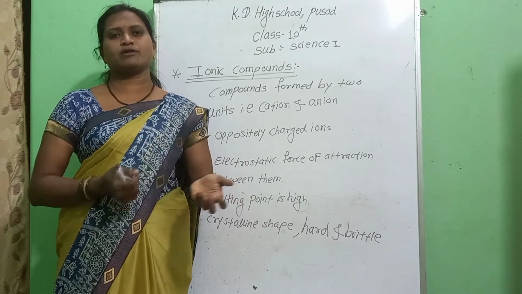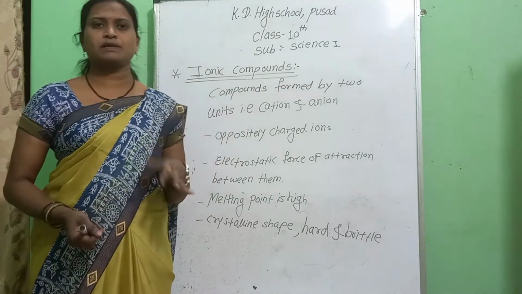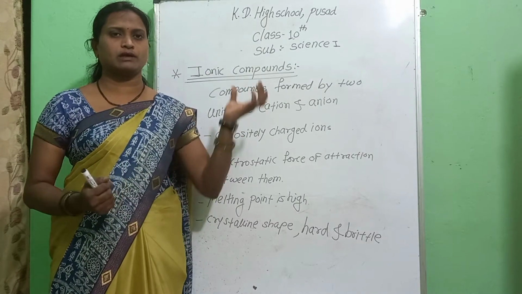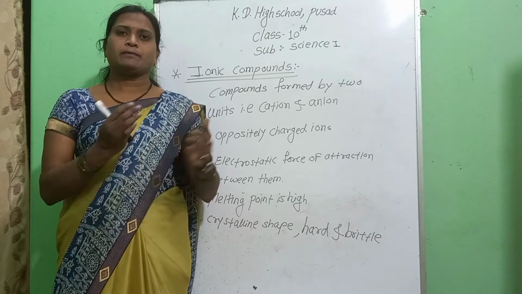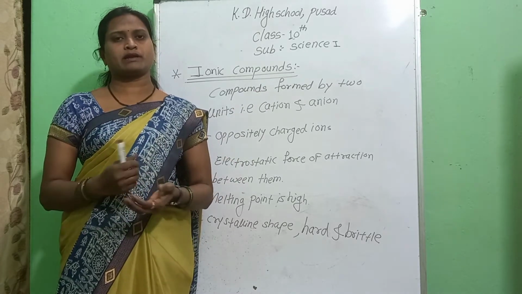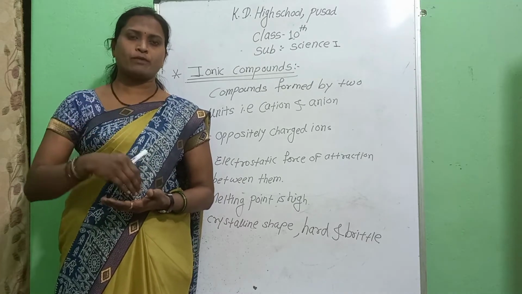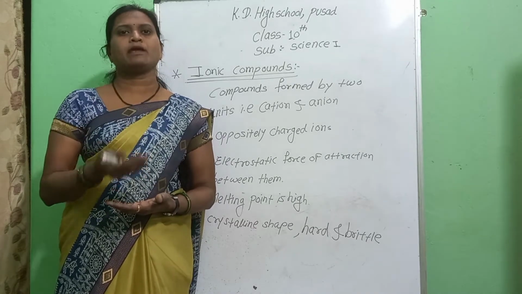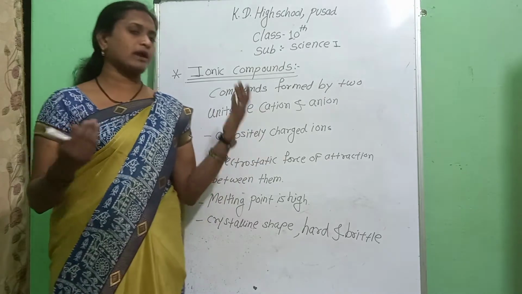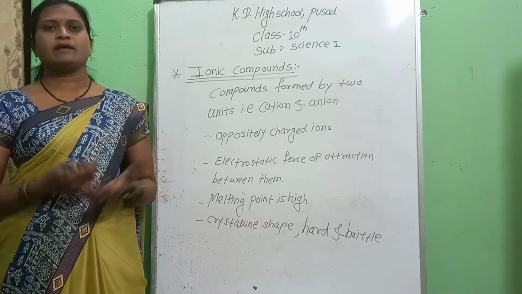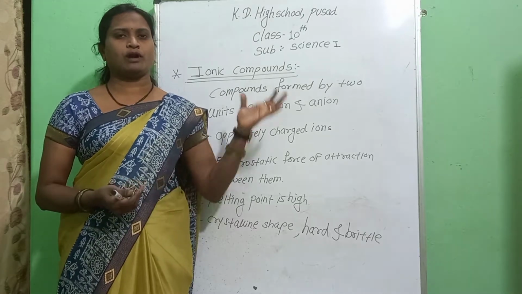If a chemical bond is formed by sharing of electrons, it is called a covalent bond, while if it is formed by donation and acceptance of electrons, it is called an ionic bond. Metals are ready to donate electrons, while non-metals are ready to accept electrons. By donation and acceptance they become cations and anions, that is positively charged ions and negatively charged ions. These have a strong electrostatic force of attraction, and that force forms the chemical bond called ionic bond.